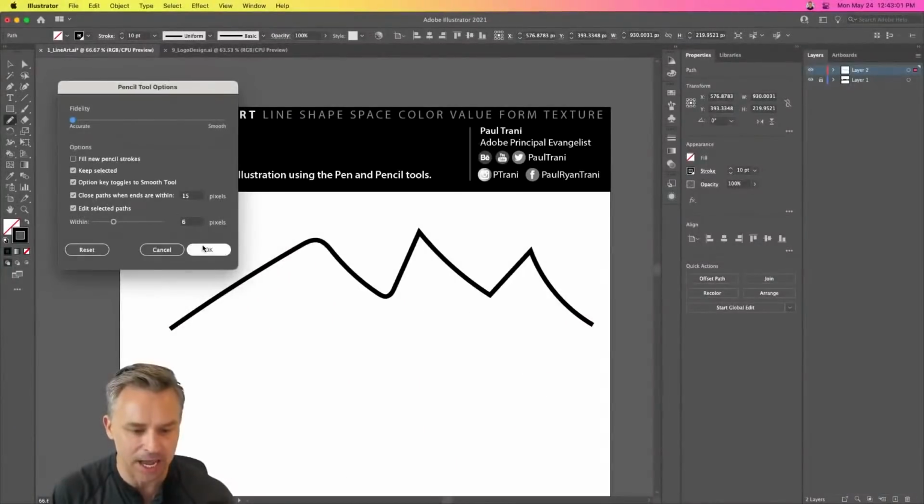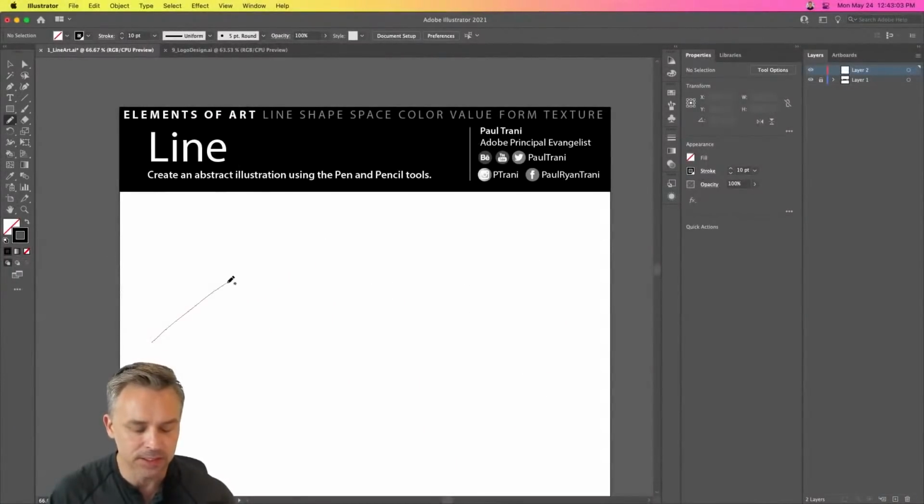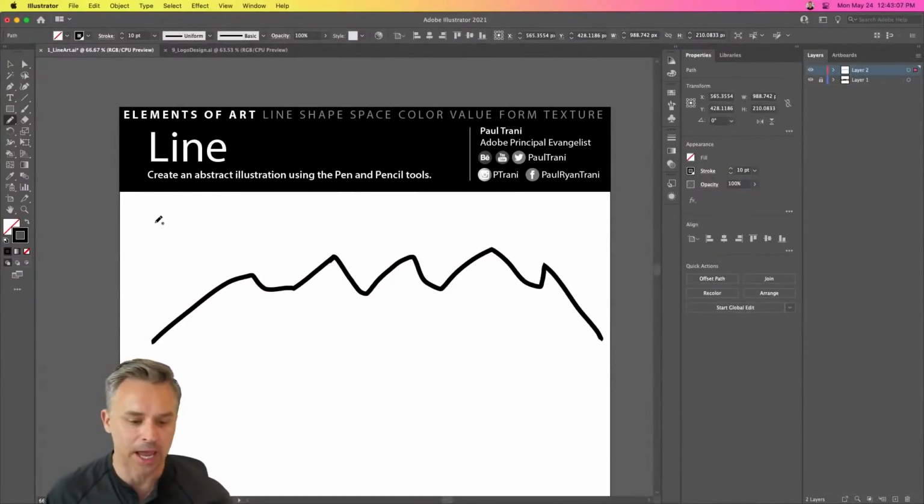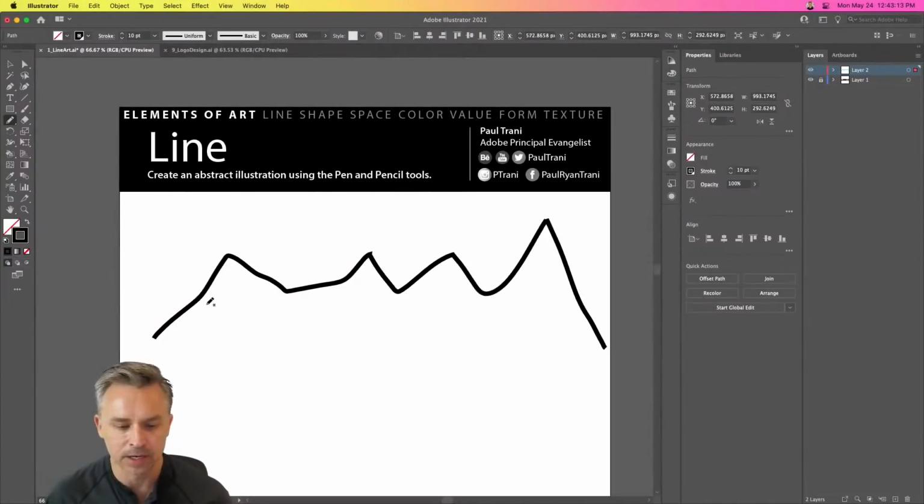If I change it to accurate, and let's delete that. Let's just go in there and try to create mountains. It is really accurate. So that might work well if we're doing jagged mountains. But I might not always want that. The great thing is I could always redraw.